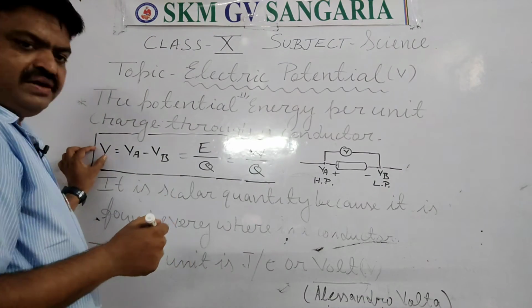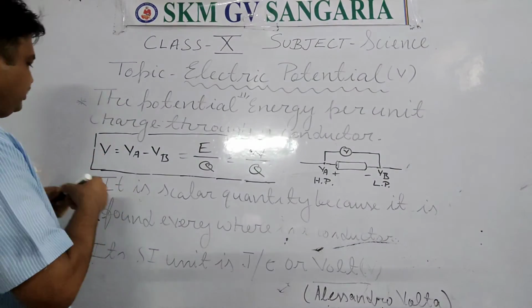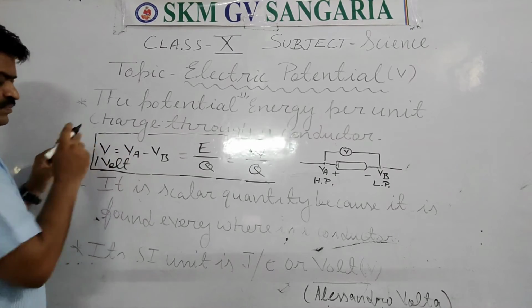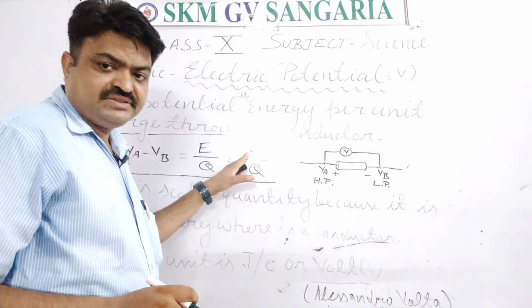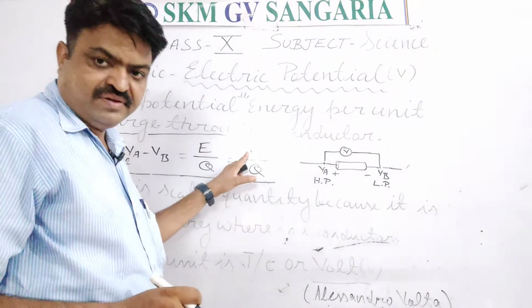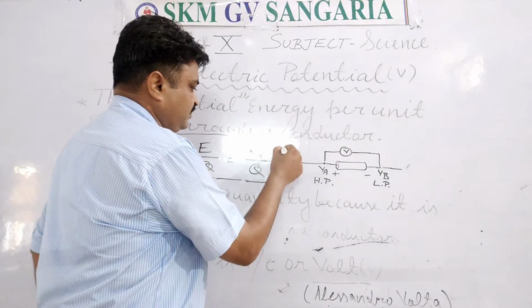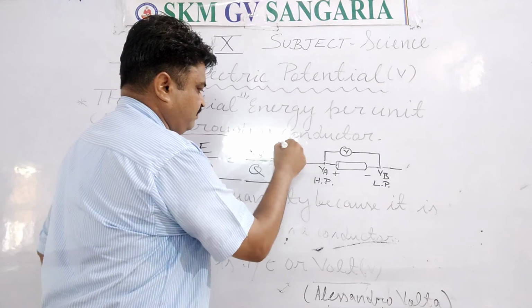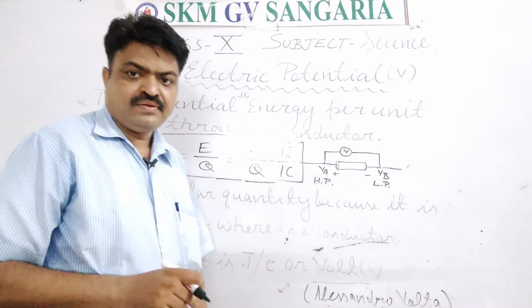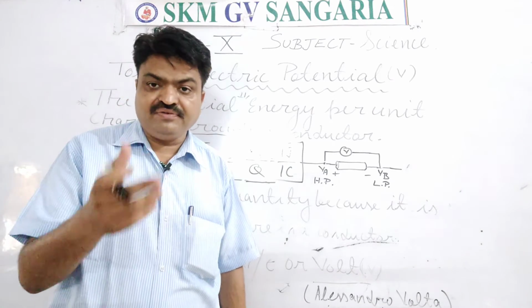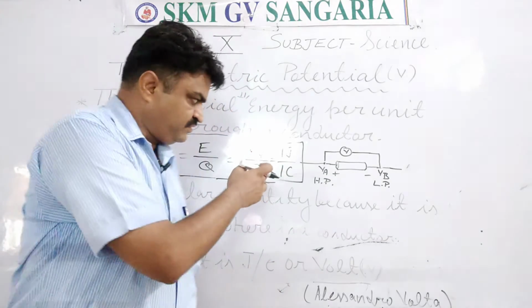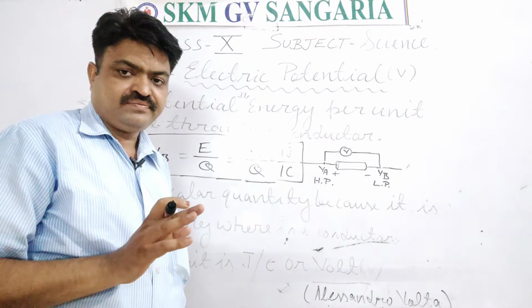Like this is 1 volt. And what is the unit of this work, student? It is joule. So we will write here 1 joule, and here we write 1 coulomb. So how will you define it? You will define it with this formula very easily.